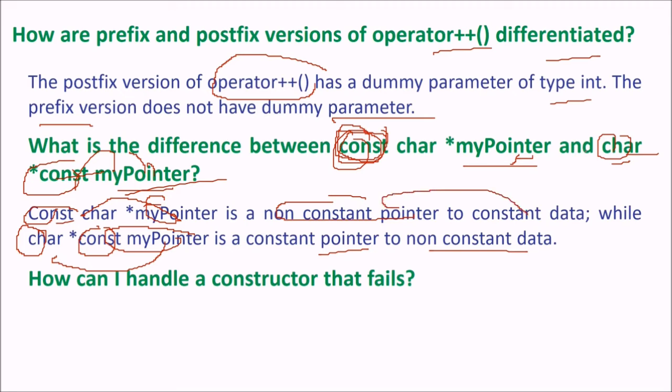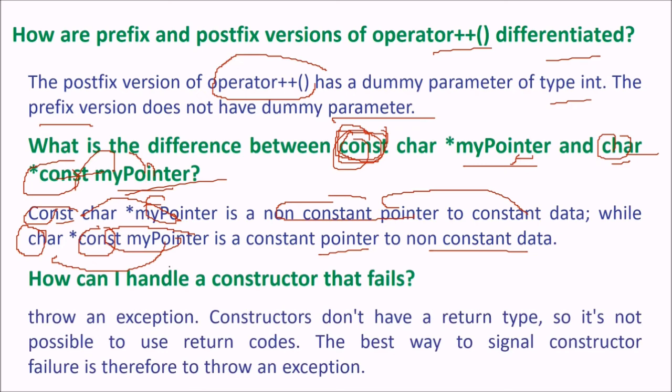How can I handle a constructor that fails? Just throw an exception. Constructors don't have a return type, so it's not possible to use return codes. The best way to signal constructor failure is therefore to throw an exception.